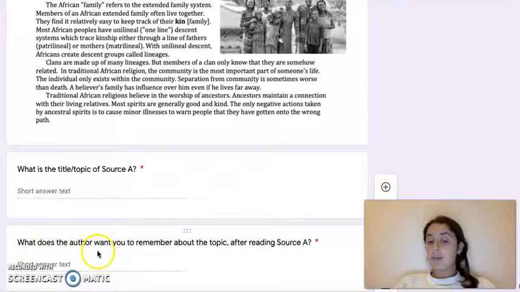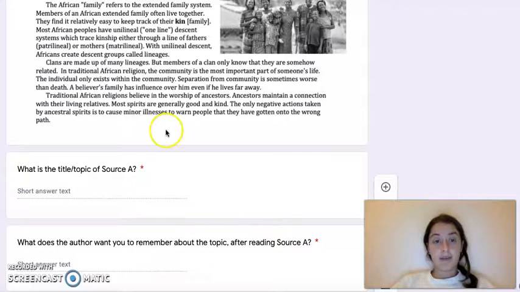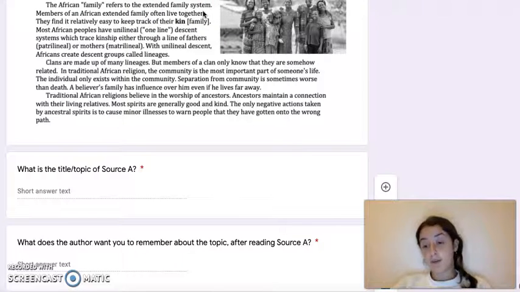Then it asks you, what does the author want you to remember about the topic after reading Source A? So basically, what does the author want you to remember about the African family? We know it tells us the African family is talking about the family system. When I'm thinking about what the author wants me to learn, or if I was explaining it to a younger sibling or cousin, like my sister Sarah, who might not know much about this, you're emphasizing key points: that the African family and community was a very important part of their society. We even have a line here that says the community is the most important part of someone's life.